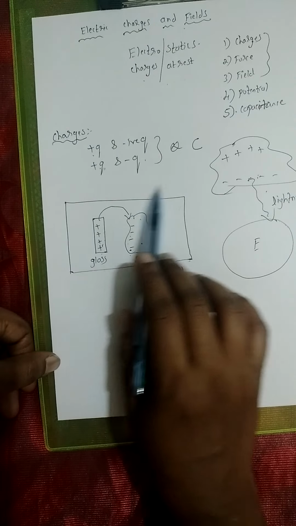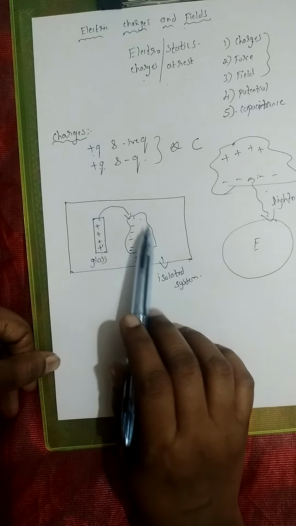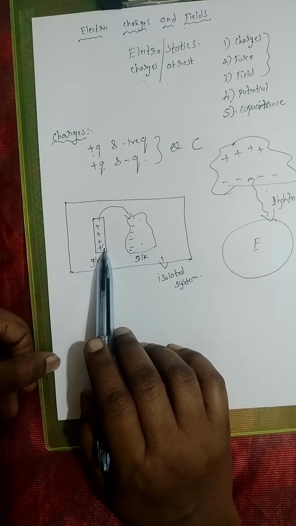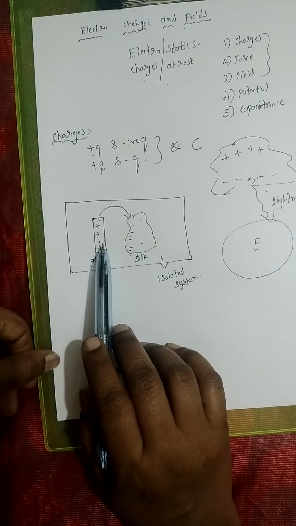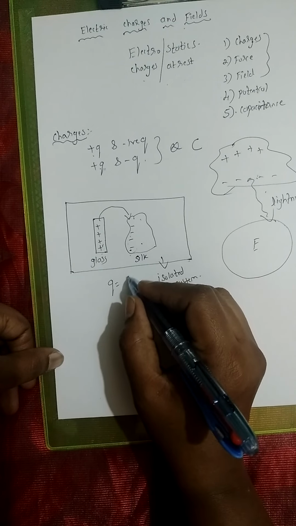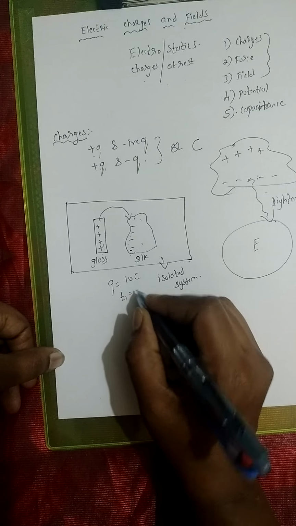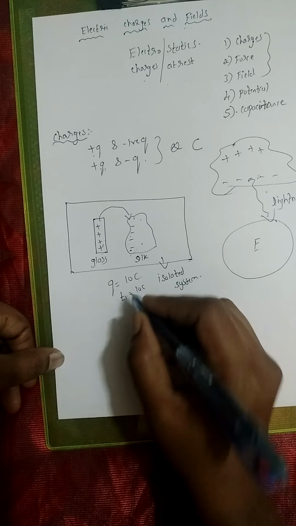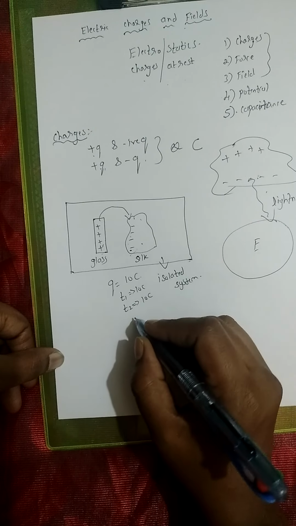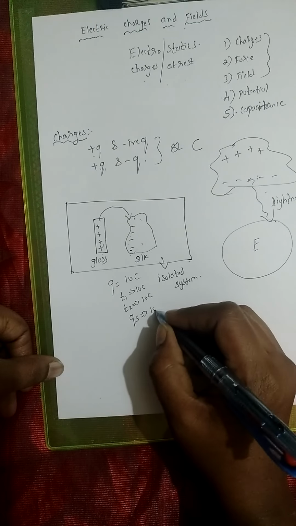So now in this isolated system, glass rod and silk cloth, when we rub them together, the silk cloth is becoming negatively charged and the glass rod is becoming equally positively charged. Now in the system, say for example, the amount of charge is 10 coulomb. At time t1, the amount of charge is 10 coulomb, at time t2 also the amount of charge will be 10 coulomb, and at time t5 also the amount of charge will be 10 coulomb.